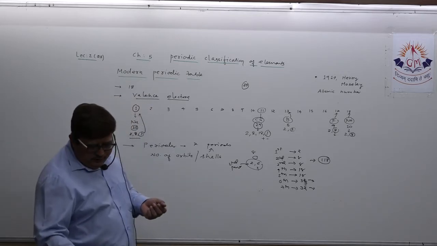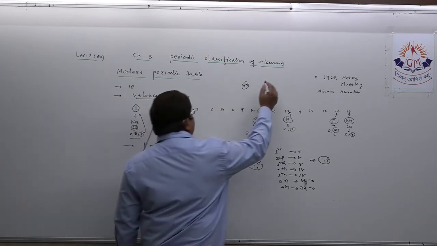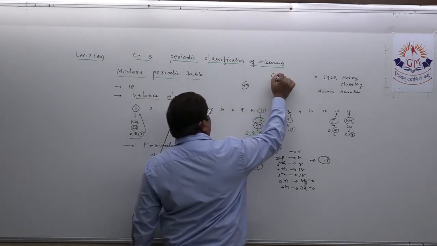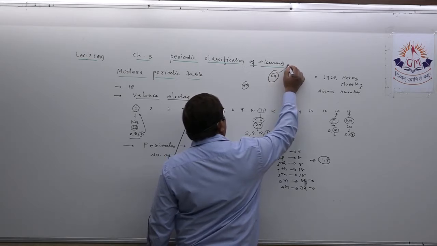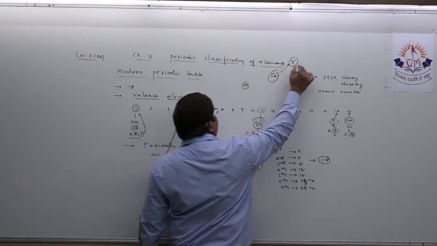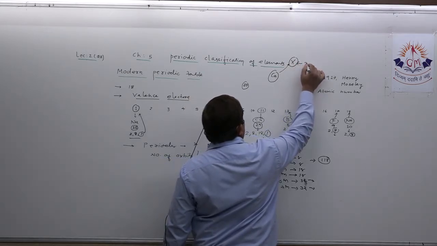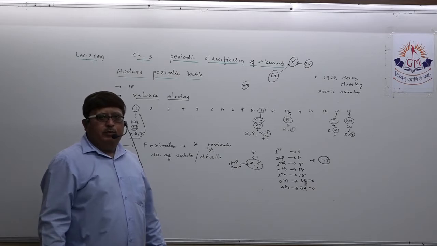Understand? Take an example: suppose calcium. Suppose in exam they will not give the name of calcium, they will give that the atomic number of one element X is 20. What is its position in the modern periodic table?